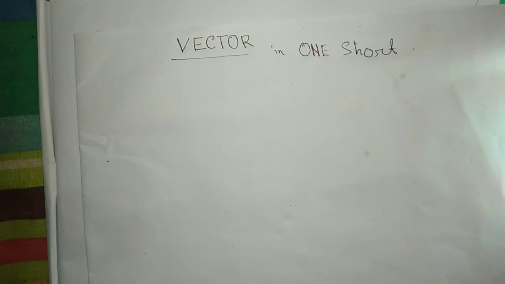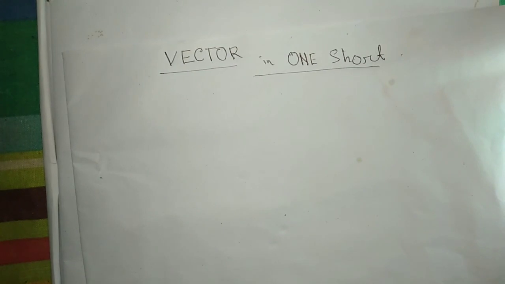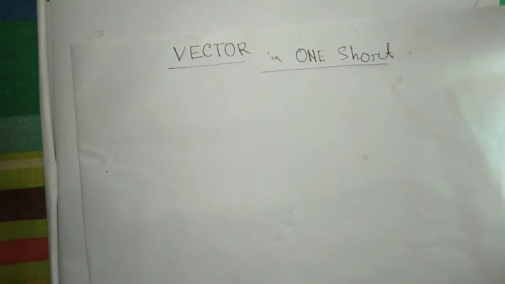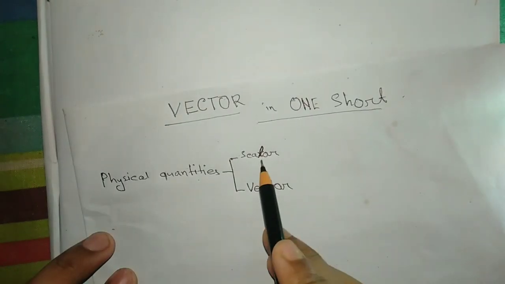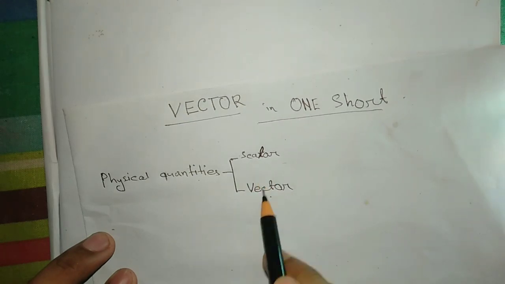I will try to cover the whole part of vectors, in short. In physics, we study a large number of physical quantities. That means physical quantities can be divided into two parts: scalar and vector.